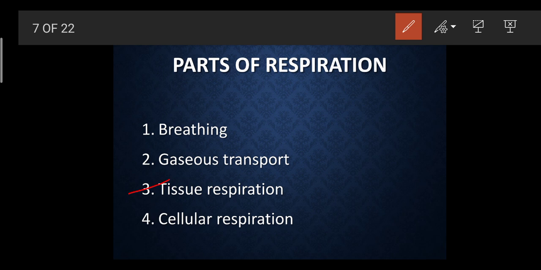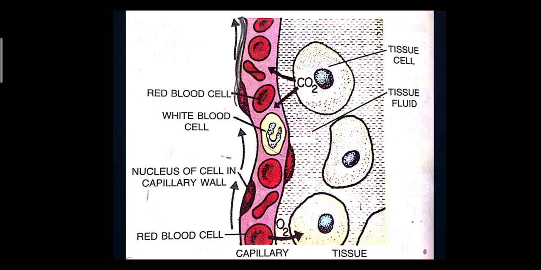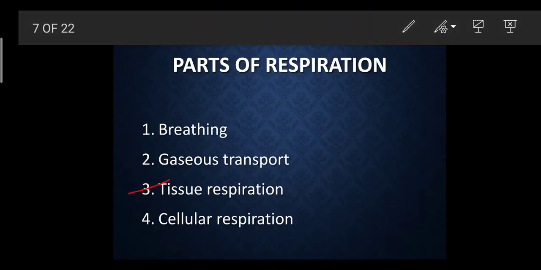Now the third part, tissue respiration. We are going to do tissue respiration in the form of a diagram. First I will discuss cellular respiration. All the breaking down of glucose and releasing energy in the form of ATP, how much ATP is that? 38 ATP are produced inside the cell. We know a cell organelle called cytoplasm. We know one more, that is the mitochondria. Both are nothing but organelles of the cells. This cytoplasm